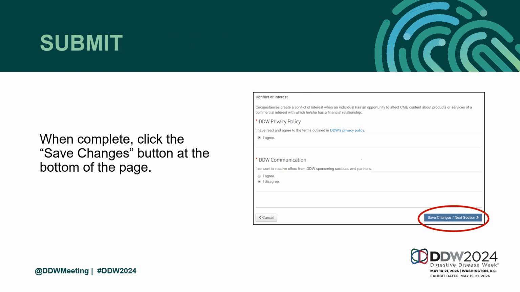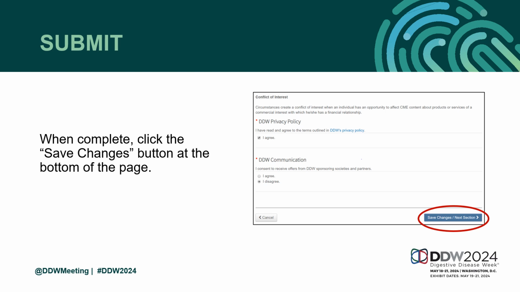After you've answered all required questions marked by a red asterisk, click the Save Changes button at the bottom of the page. Your disclosure is now complete, so you may log out or navigate to another page at the abstract submission site. You can edit your disclosure anytime before the December 20th deadline.